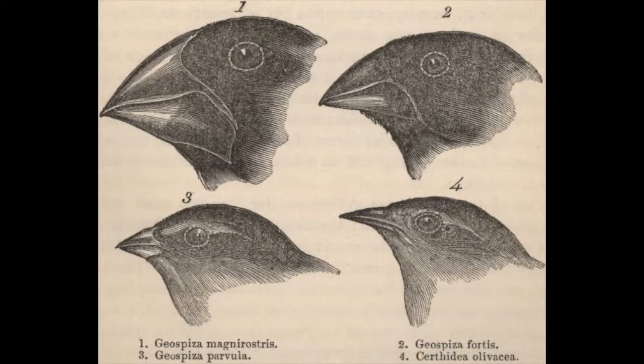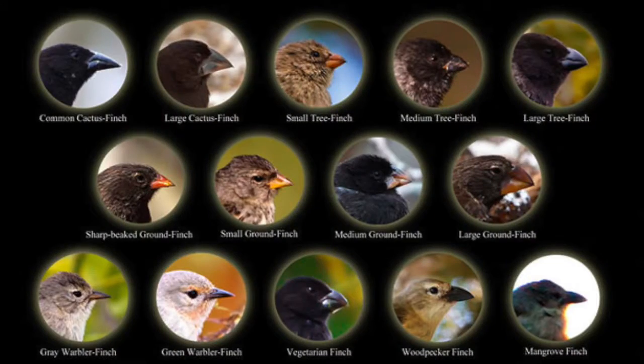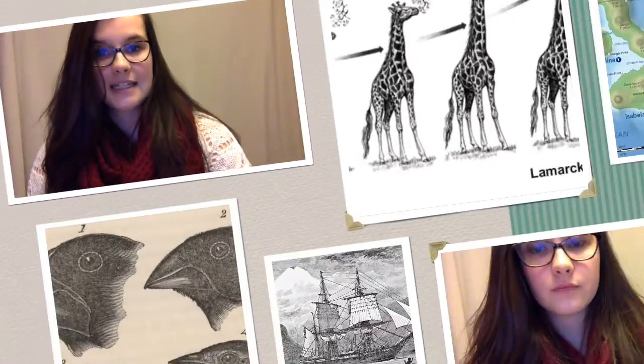He found 13 different species on the island with different beak sizes and shapes, and realized that the different beak sizes and shapes were an adaptation to the food sources available on the various islands, such as seeds of different sizes and shapes and insects. These modifications were a product of evolution, and the finches became known as Darwin's finches. When he returned home to England in 1836, he was convinced that species evolved, but wasn't quite ready to write or publish his theory yet, so he spent more time researching and collecting data.